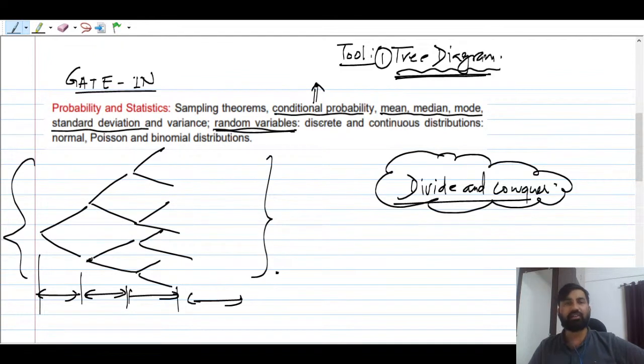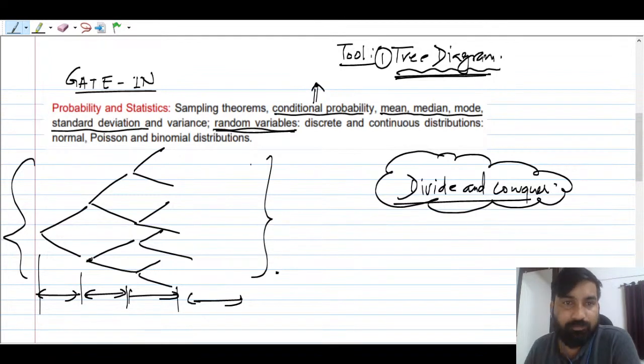This is very important here: the random variable. You will have different kinds of random variables, discrete random variable and continuous random variable, based on the sample space. You will have two kinds of sample space, discrete sample space as well as continuous sample space, so accordingly you can define random variables. We will see how to define this word random variable. Why do we call it discrete and continuous random variable? You will have a sample space, and we will see what is the meaning of sample space.